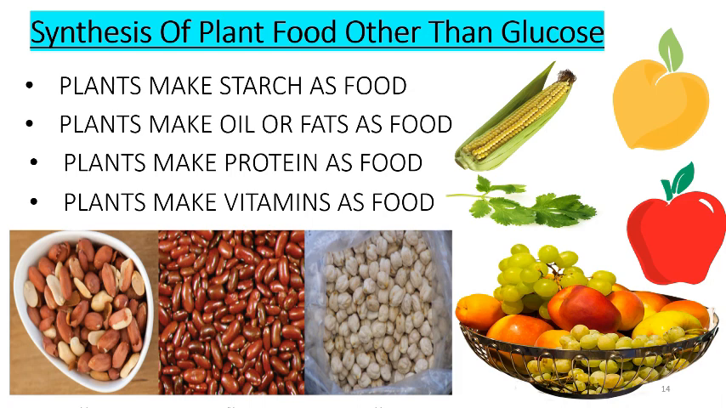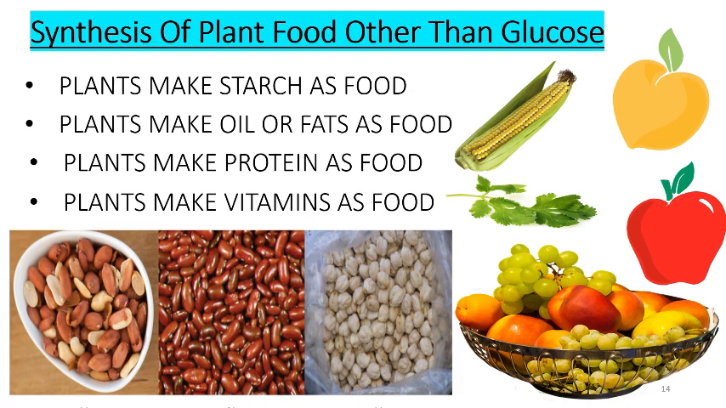Plants make protein as food. In addition to carbon, hydrogen, oxygen, proteins also contain nitrogen element. Plants combine some of the glucose carbohydrate made during photosynthesis with nitrate minerals obtained from the soil to make amino acids, which are then made into proteins. In this way, plants make proteins as food.